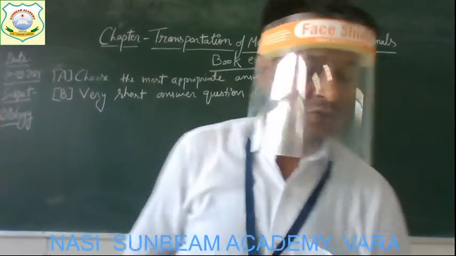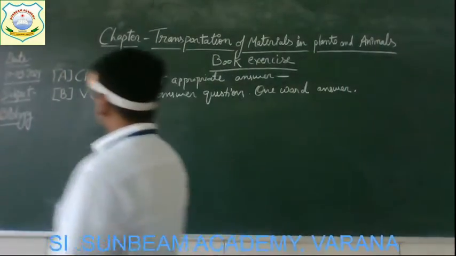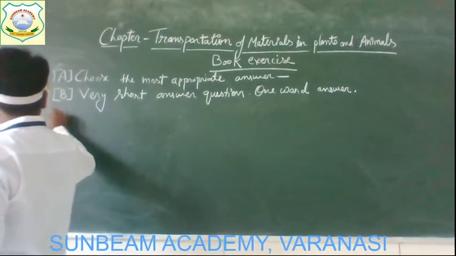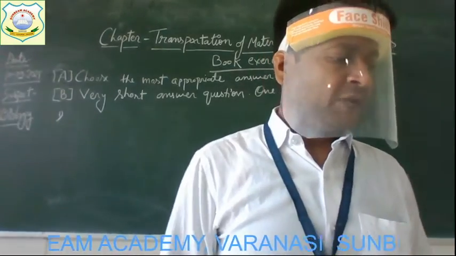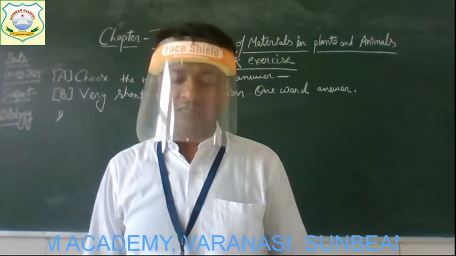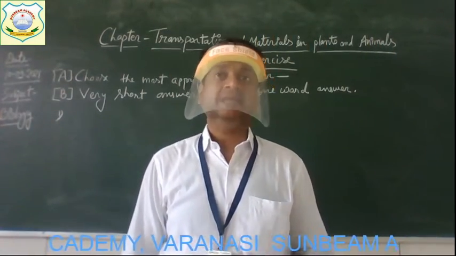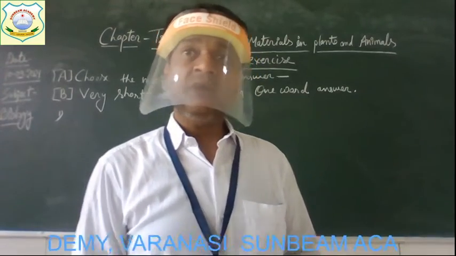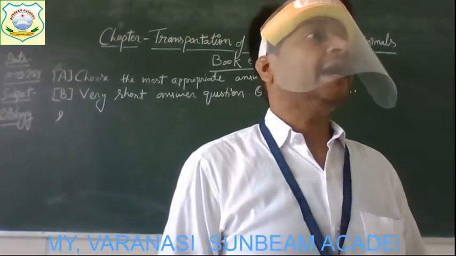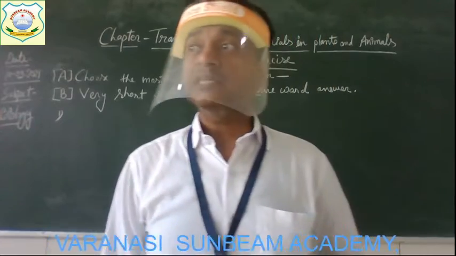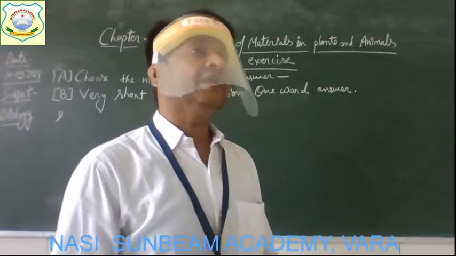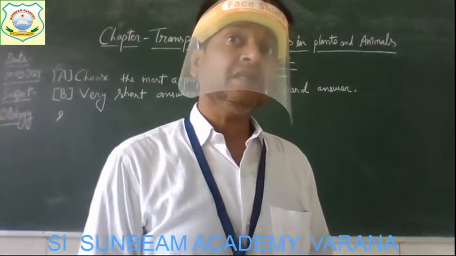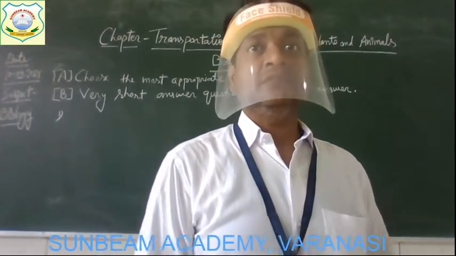Alright now, come to question number 1, and the question number 1 is, transportation of nutrients in unicellular organisms occurs by. Children, here you have to write the process by which the transportation of the different nutrients takes place in unicellular organisms.